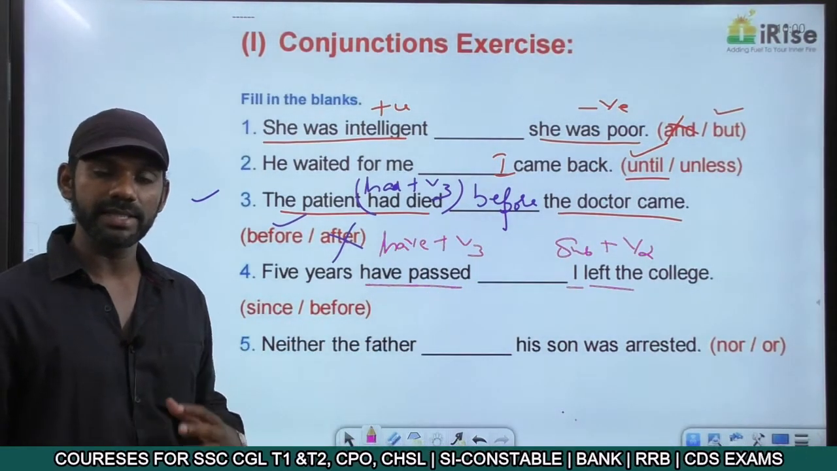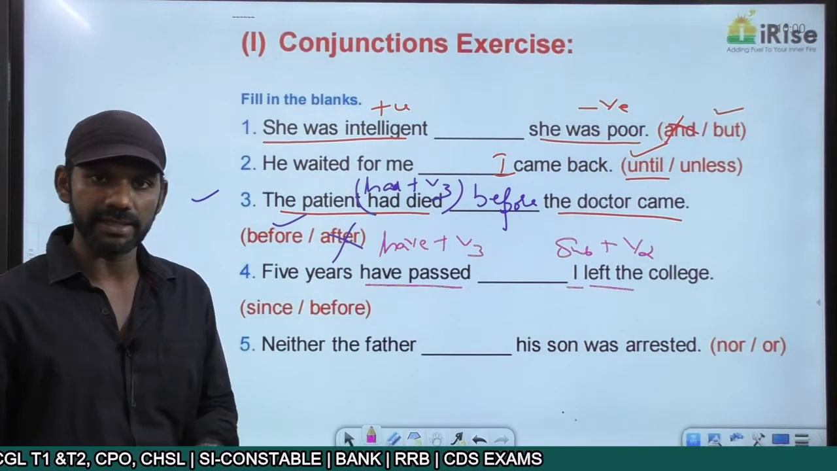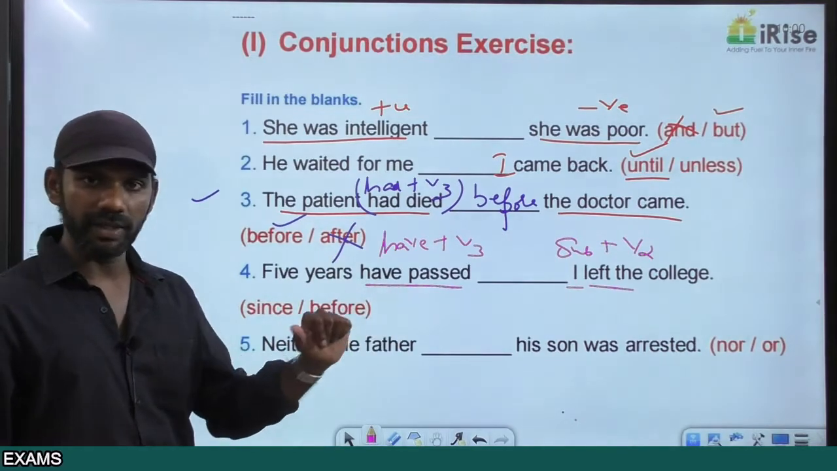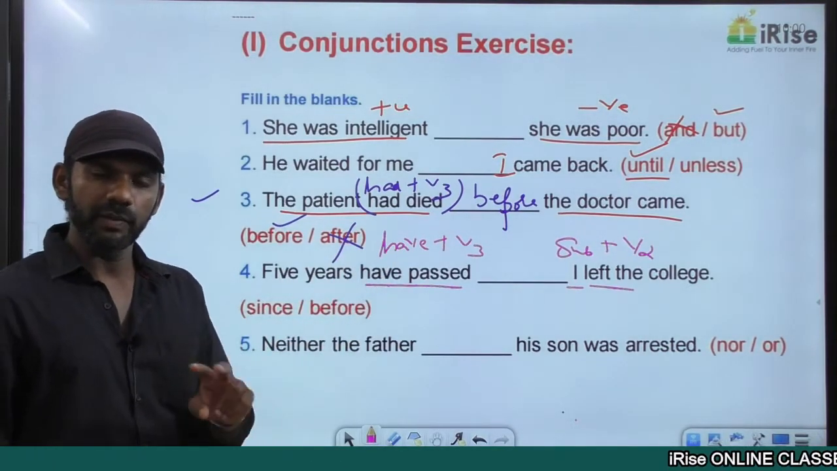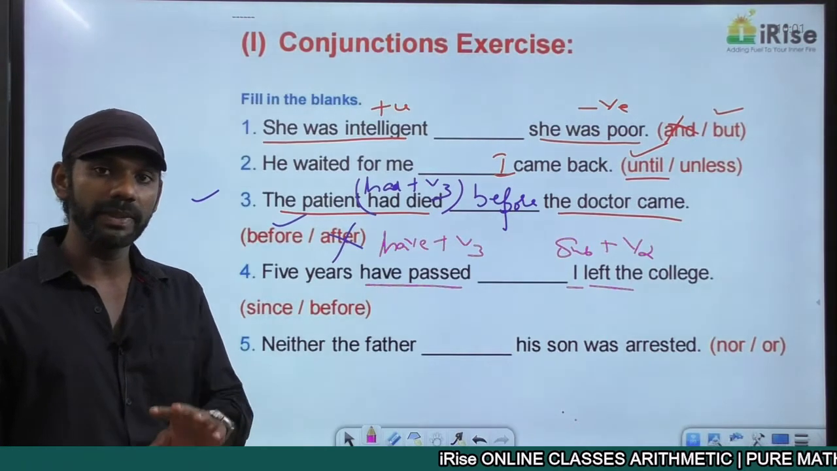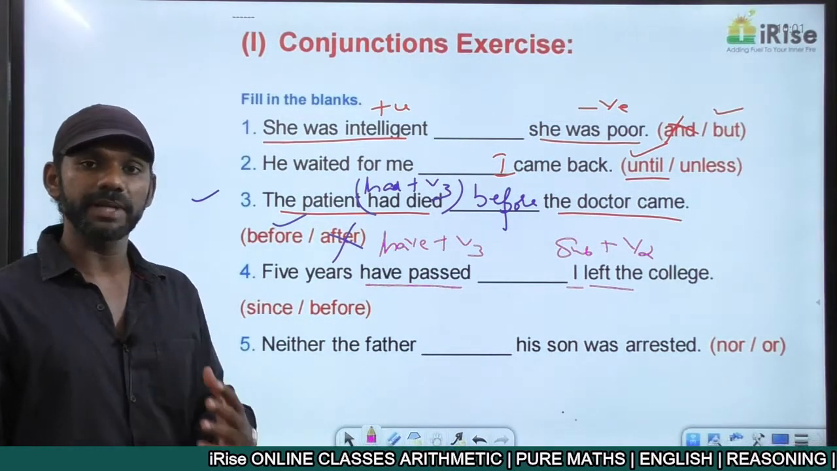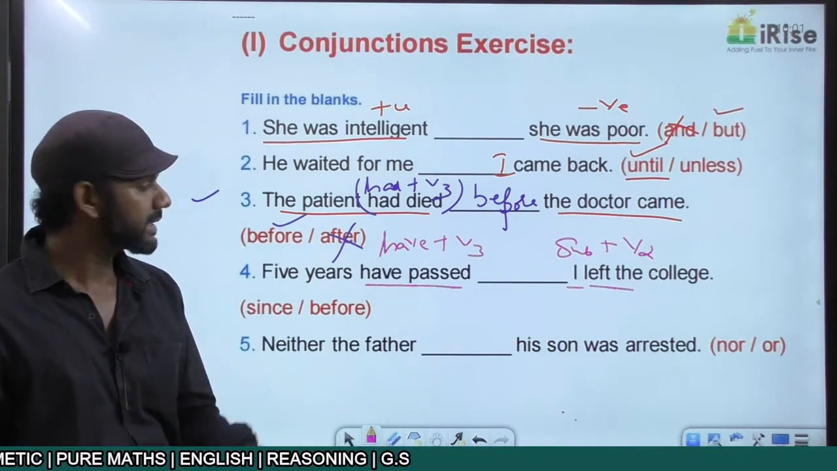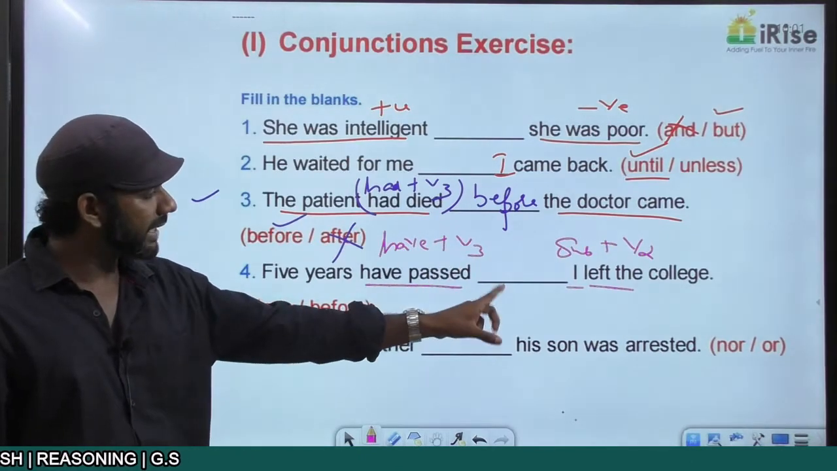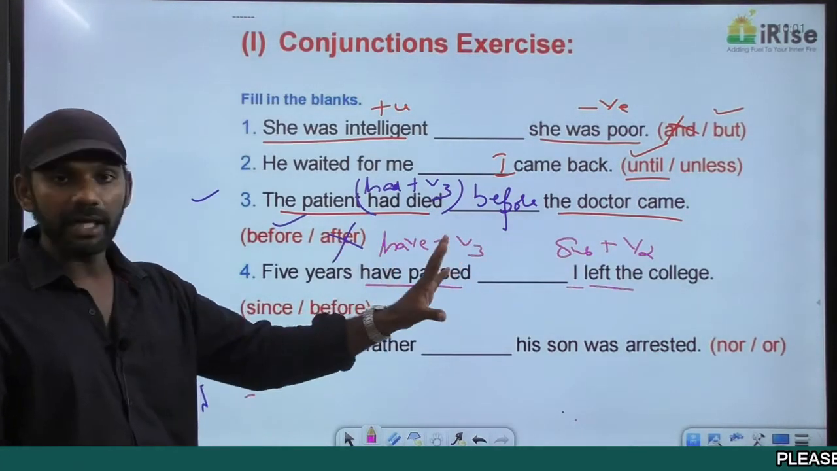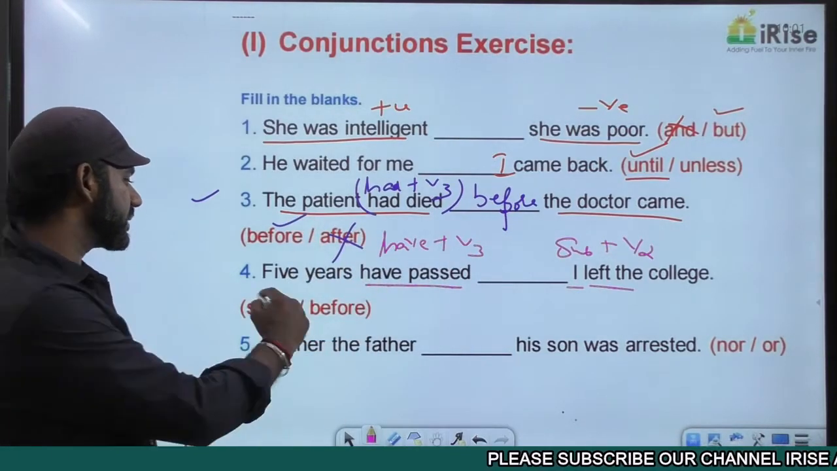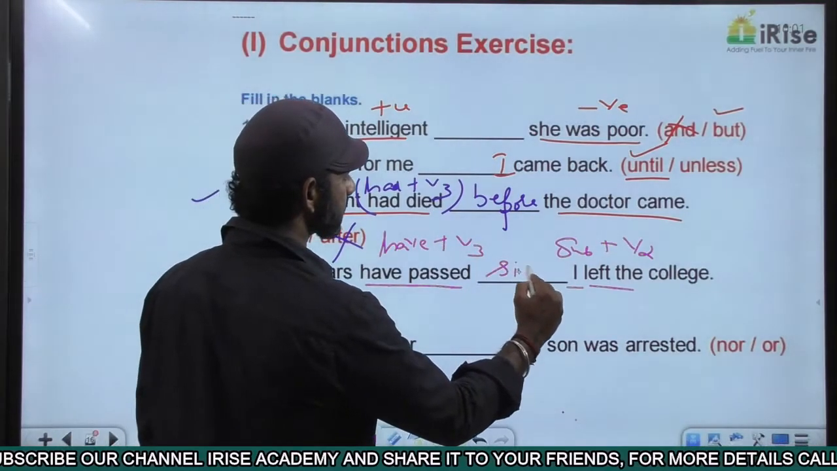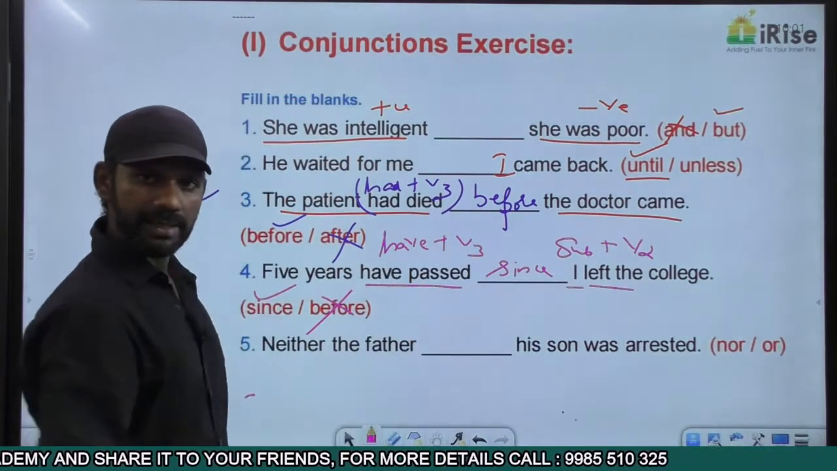The rule regarding the usage of since we discussed in the exceptions on tenses. When there are two ideas in a sentence, we have two ideas here. 5 years have passed is one idea. I left the college is the other idea. When there are two ideas in a sentence along with since, the idea before since must be present perfect or present perfect continuous, and the idea after since must be simple past tense. So in this sentence, the idea before the blank is present perfect, the idea after the blank is simple past. So undoubtedly, this blank must be filled with since. 5 years have passed since I left the college. Two ideas along with since.